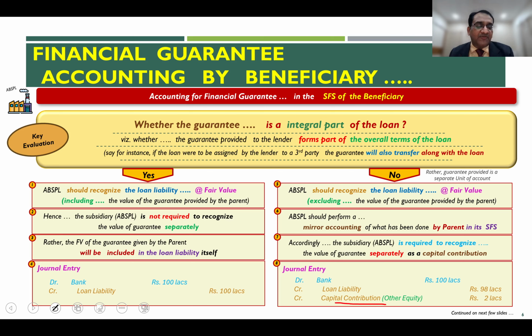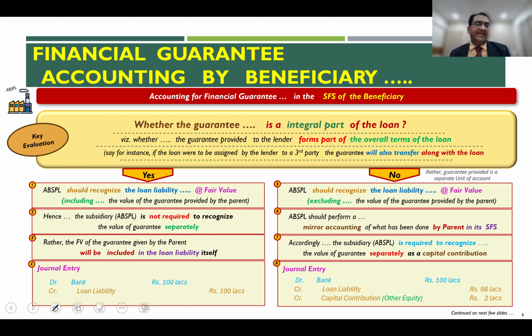Why is this a capital contribution from the parent? Because this entry reflects the mirror image. If you recall the previous video, what did we say? In the previous video, we said that the issuer, the parent, will record the entry. What is the entry they will record? Debit investment in subsidiary to the extent of the fair value of the guarantee given, which is 2 lakhs in this case. Right? So the debit will go to the investment in subsidiary, and credit will go to the obligation towards the financial liability. That I will again put in the next slide, one more time, that entry.